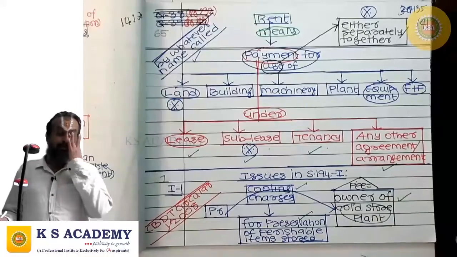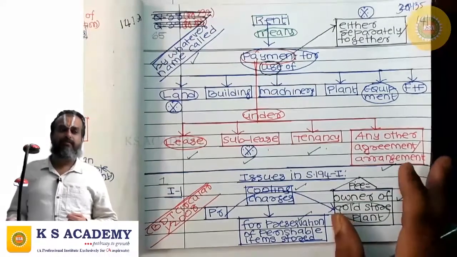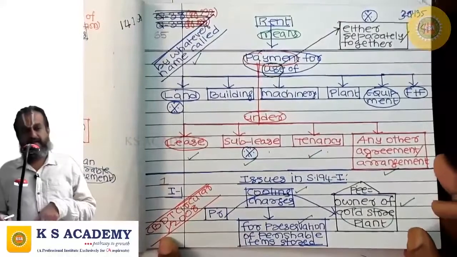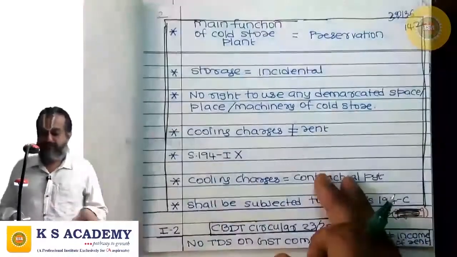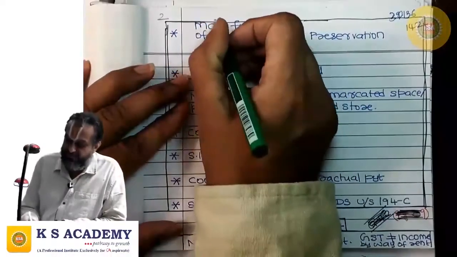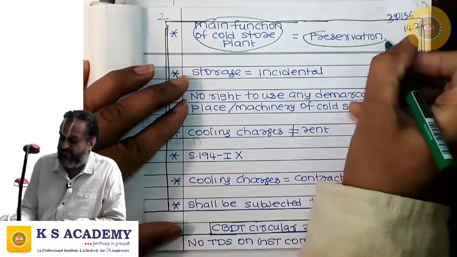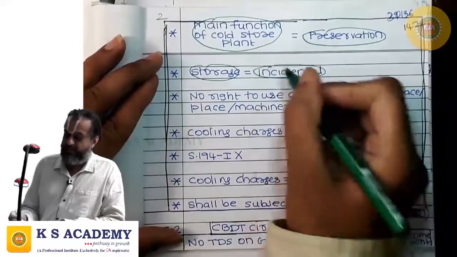Are they in the nature of rent? Should they be subjected to TDS under 194I? This is the issue, and clarification is there from CBDT through Circular 1/2008. The main function of a cold store plant is preservation. Storage is incidental.